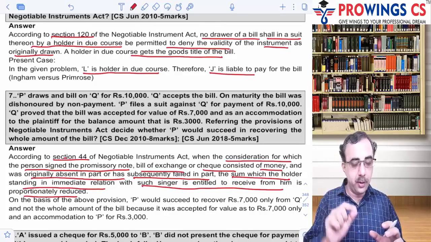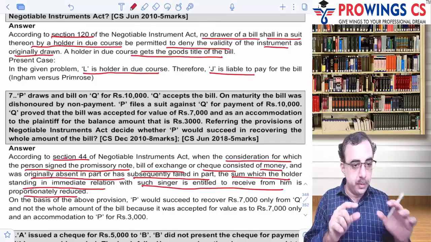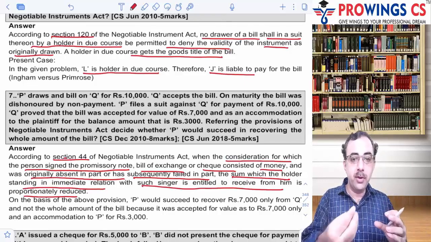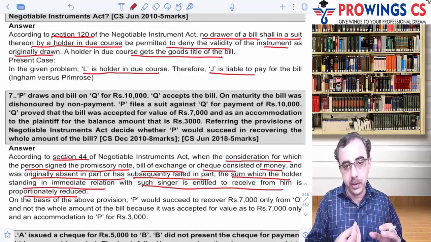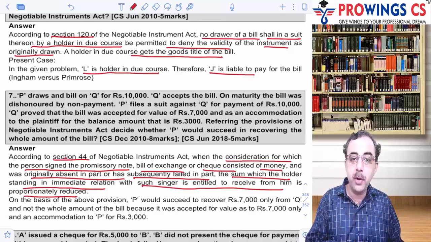The liability of the money value is not equal to the value of the instrument. But if, in the relationship with the signer of the instrument, the liability is of a lesser amount, then only that proportionately reduced amount can be recovered.